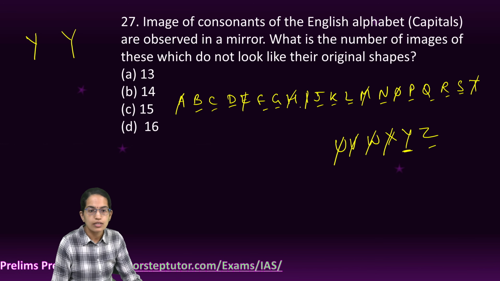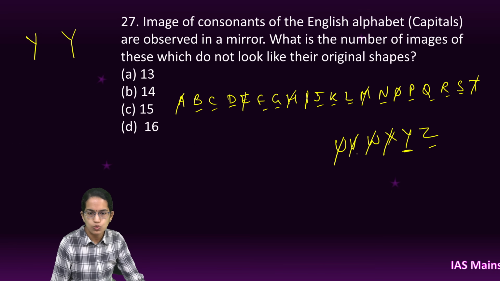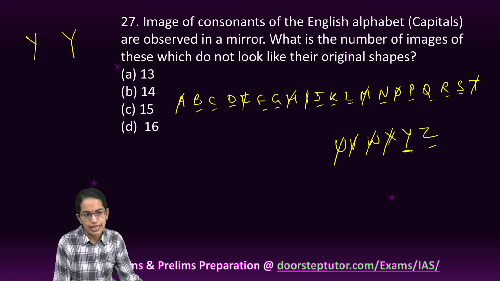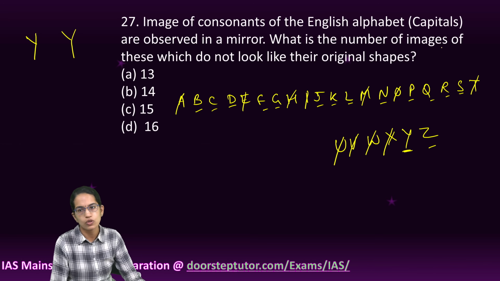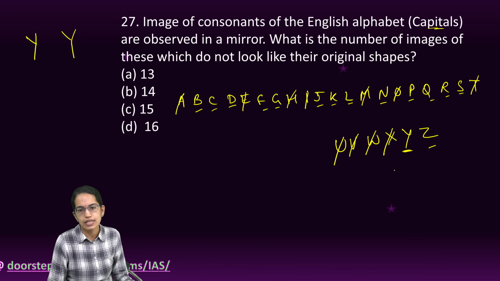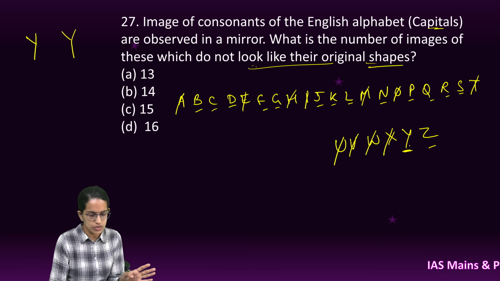Okay. So we have E removed, H removed, I removed, M removed. Then we have T, U, V, W, X. Okay. So all these removed. Now what are the remaining ones left? So I can consider Y or cannot based on what I consider here. So one of that would be the answer. But these are the letters which do not look like their original shape. So if I am drawing Y like this, it won't look like the original shape.